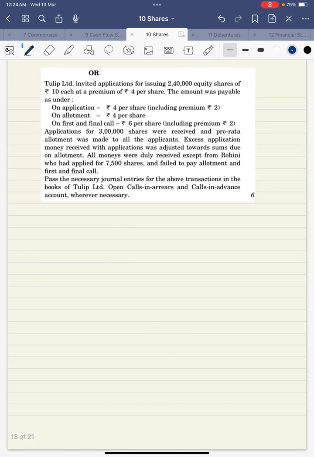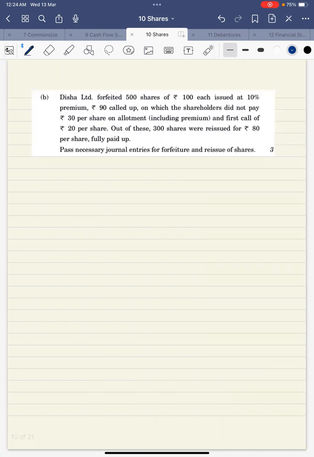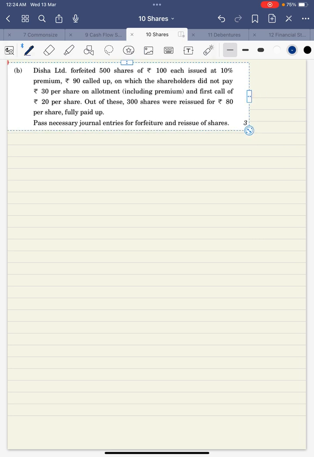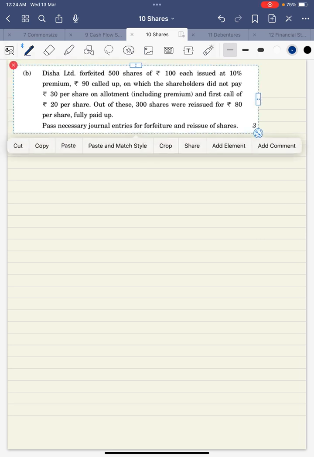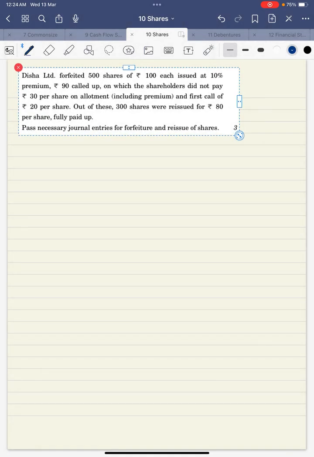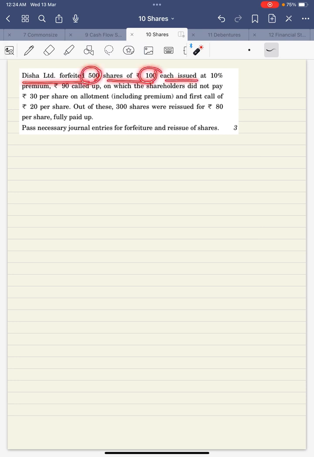Now, in the last paper, we have one more 3 marks question. This is also a forfeiture question. Let us read it quickly. It says, Disha Limited forfeited 500 shares of 100 each, issued at 10 premium, 90 called up. So we need to take 90 plus 10 because 10 is the premium.